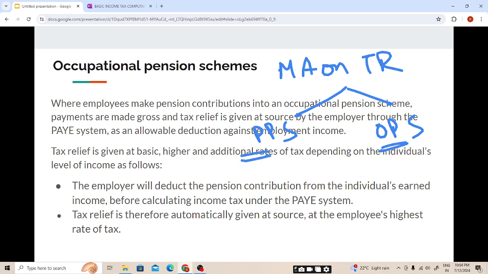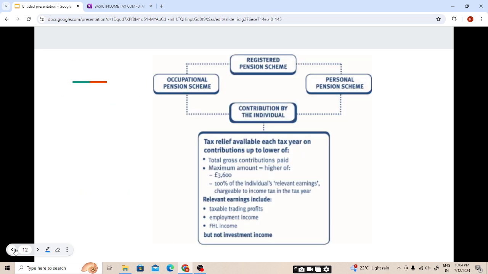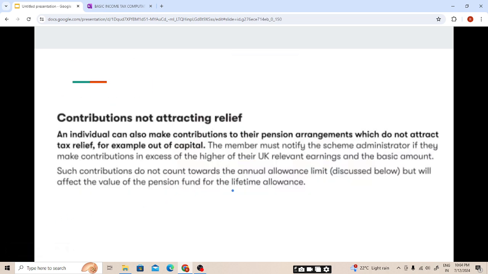Now we will be covering the point of annual allowances. See here, students, we have seen two areas where we covered the annual allowance. The contribution which does not attract tax relief will not be considered under the annual allowance limit, but it will be considered under the lifetime allowance. We have taken the example of 50,000, 30,000.